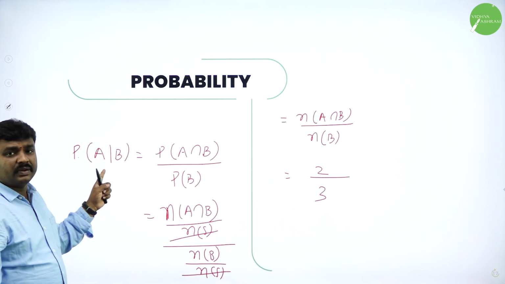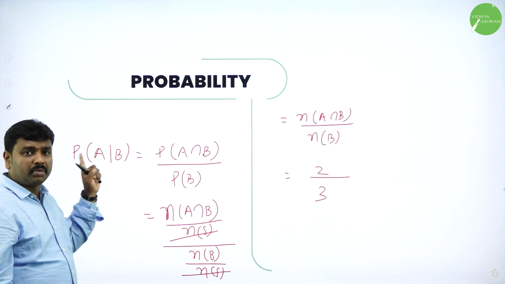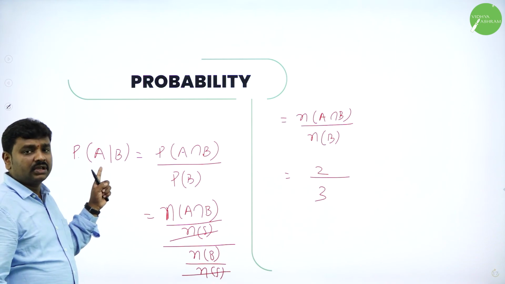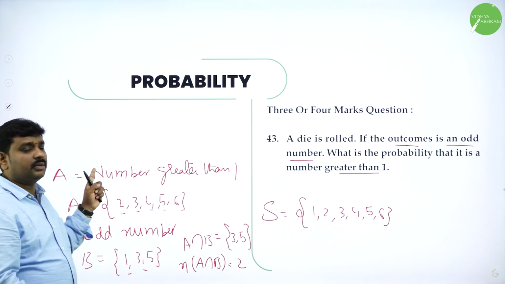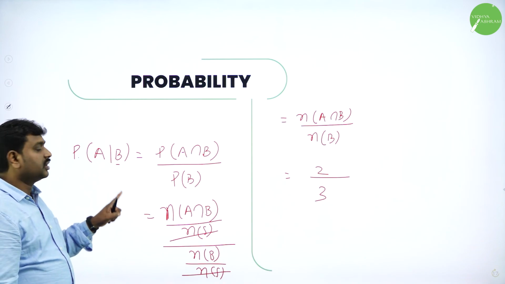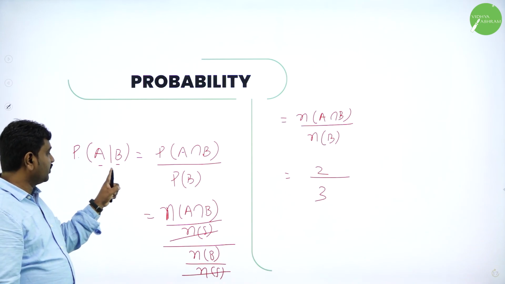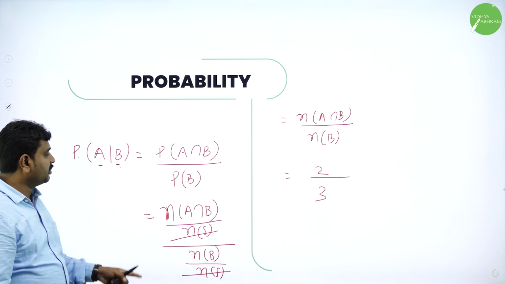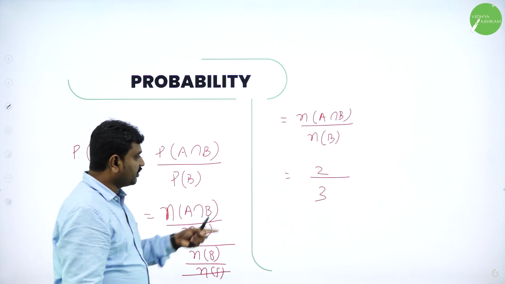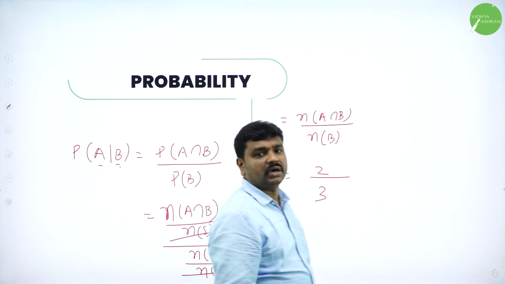How to read this? Conditional probability: probability of A given B occurred. What has occurred already? The outcome is an odd number. So probability of a number greater than 1 given that it is an odd number. So P of A by B is P of A intersection B by P of B. Simplify, you'll get the answer. I hope all of you understood this.